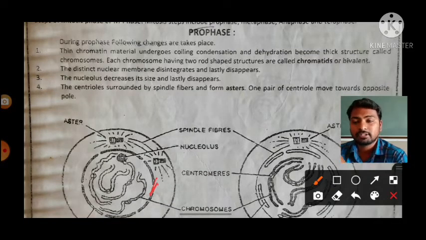Primarily it disappears slowly, and as the prophase stage goes on, the nuclear membrane disappears completely.